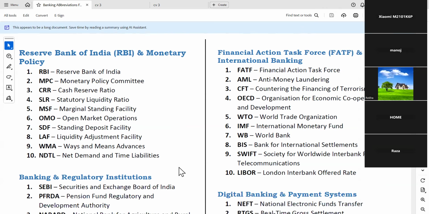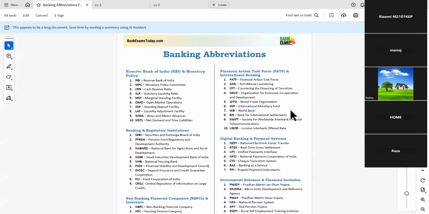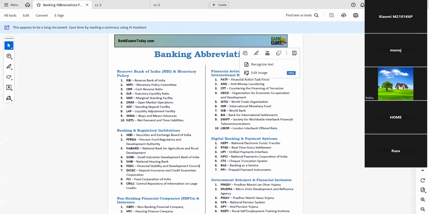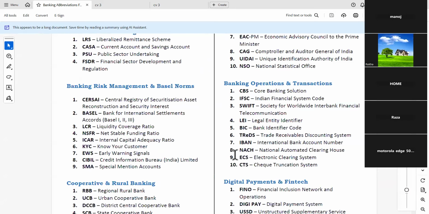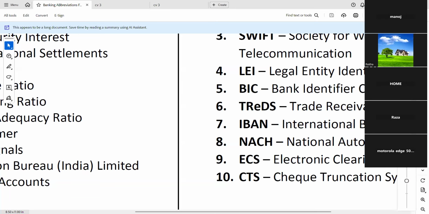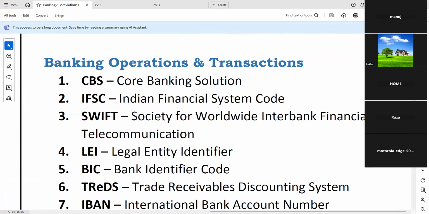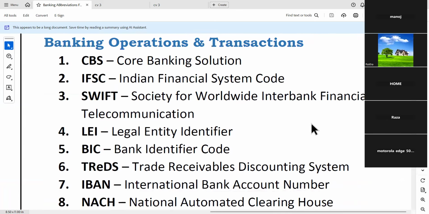Sir, it is not showing properly, sir. Why is it not showing properly? One minute. I'll enlarge it. Then if I bring it down like this, I think you are able to see it. Correct? Are you able to see now? Yes, sir. Yeah, read.